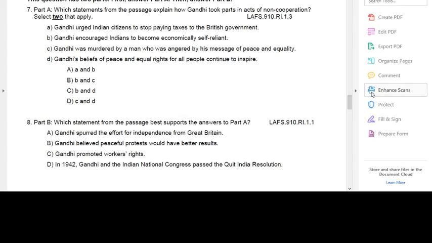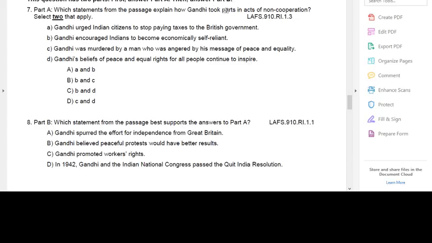As I go through this, the tool I can use on my PDF is the highlighting tool. So I'm going to tell you to cross things off on your paper. As we're doing this, also cross items off on your physical paper as well. Okay? So part A asks me which statement from the passage explains how Gandhi took part in acts of non-cooperation.